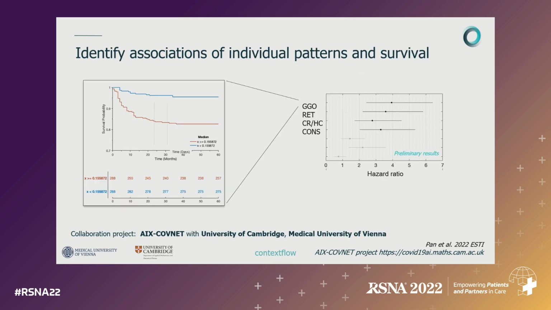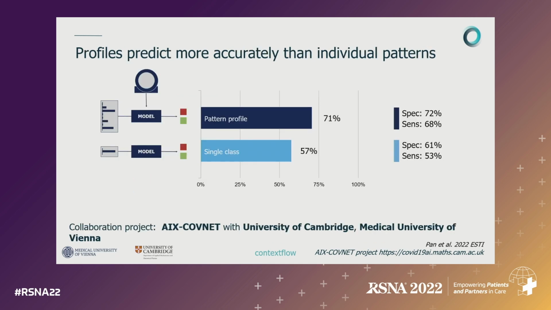Now you can do two things. You can ask how, and to what extent, each of these patterns is a marker of risk. We see that GGO, reticulation, coarse reticulation, and honeycombing are actually predictors of risk. But we also see that if we don't look at individual patterns, but at the entire profile of the combination of patterns, we get a pretty substantial gain in predictive capability.